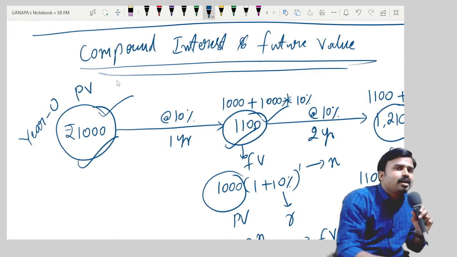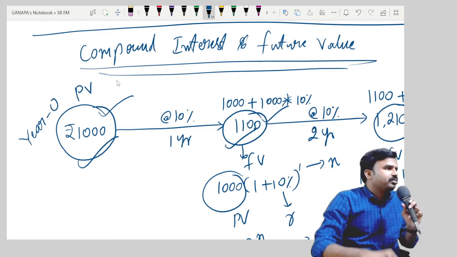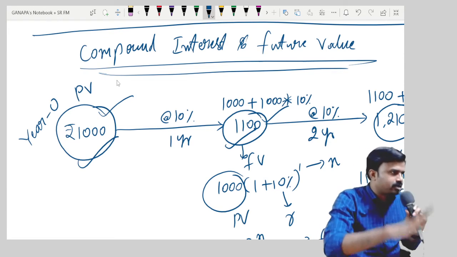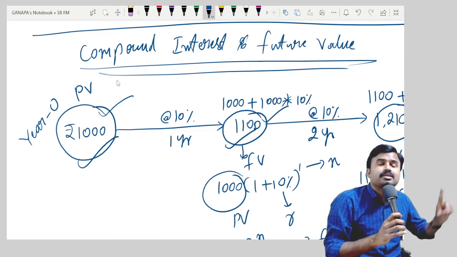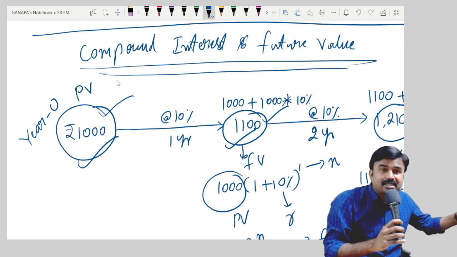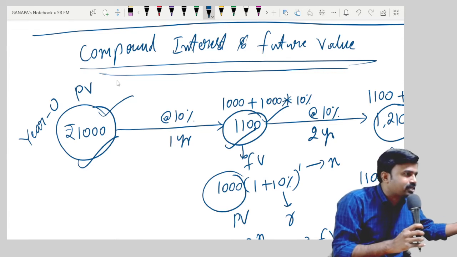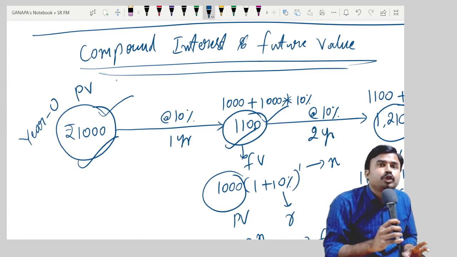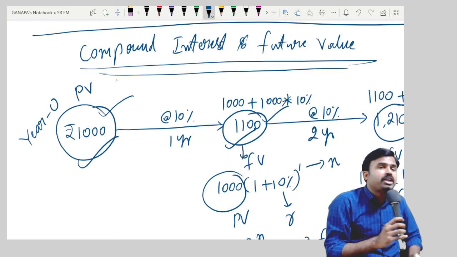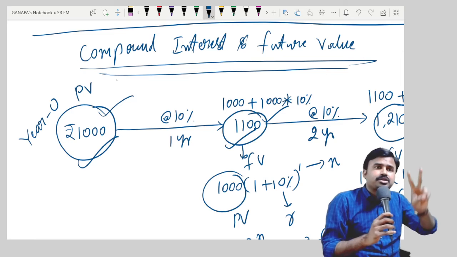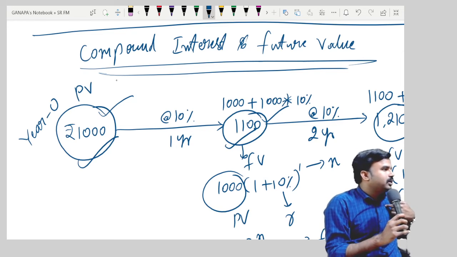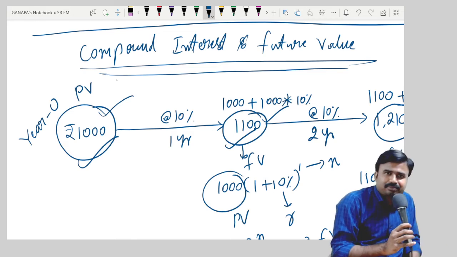So can I say like this? Present value means principal, investment. Future value means principal plus interest, or investment plus interest. Am I right or wrong? Your future value will be loaded with how many components? Two. One is my principal, present value. The other one is my interest.